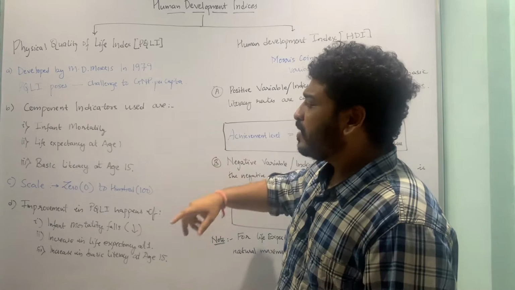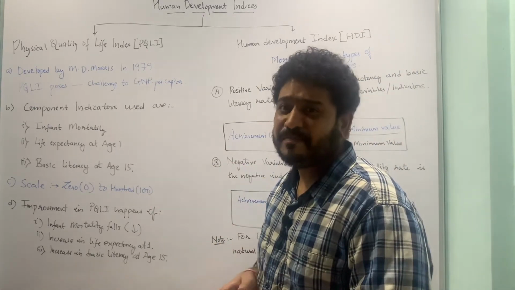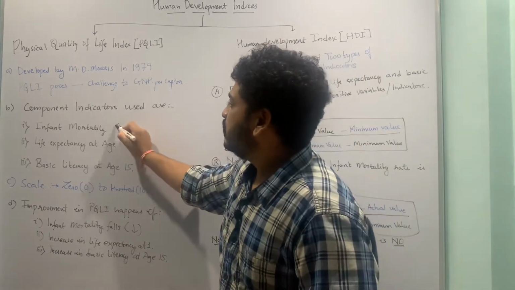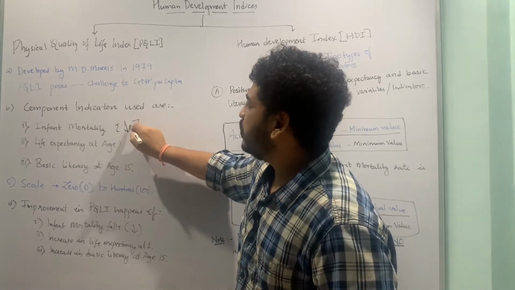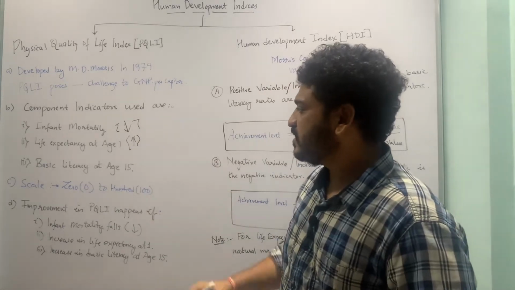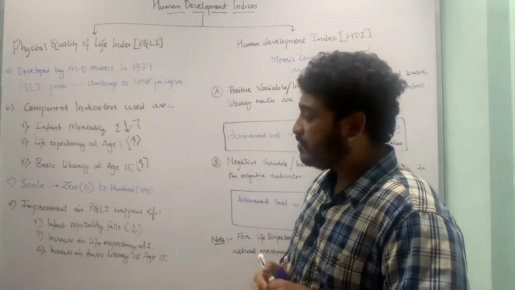Now, I can say that there is a process of development happening in any economy if I start noticing any fall in infant mortality, any increase in life expectancy, and any increase in basic literacy at the age of 15.